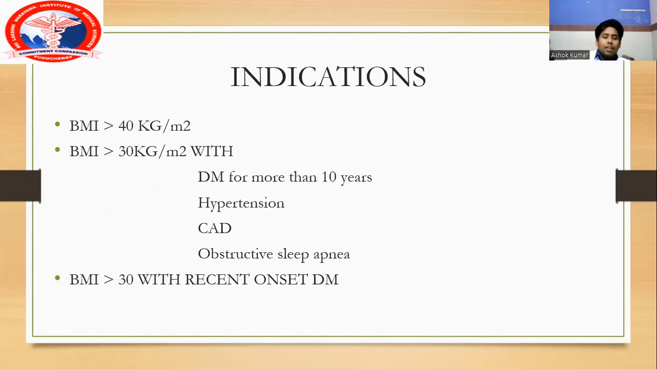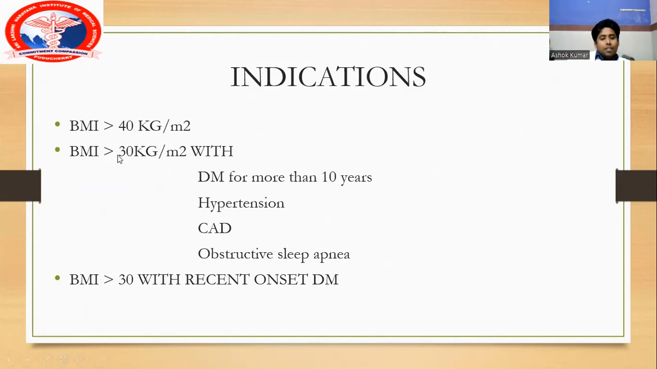When the body mass index is more than 40 kilogram per meter square. So if the body mass index is more than 50 kilogram per meter square, it's an absolute indication for surgery. But if the body mass index is more than or equal to 40, you can plan for surgery. And when the body mass index is, sorry, this is 35.